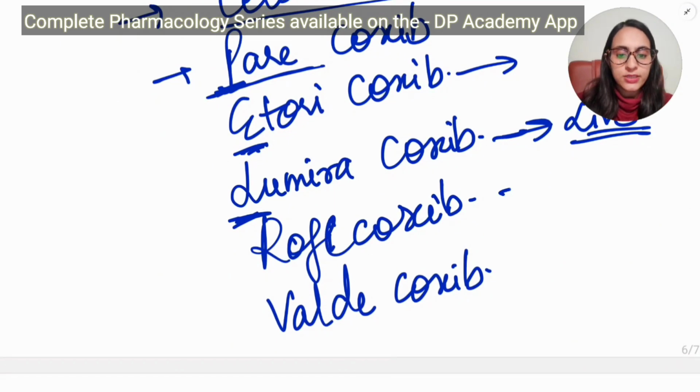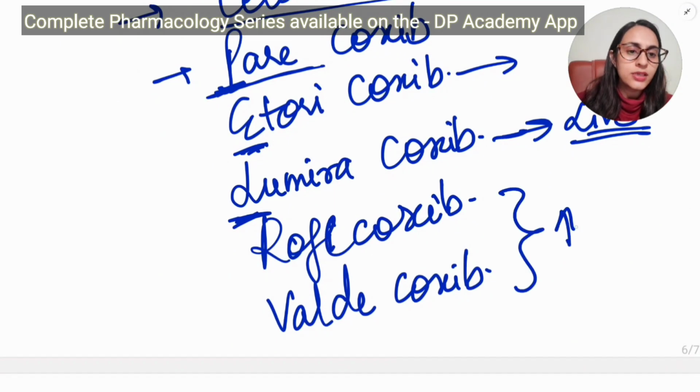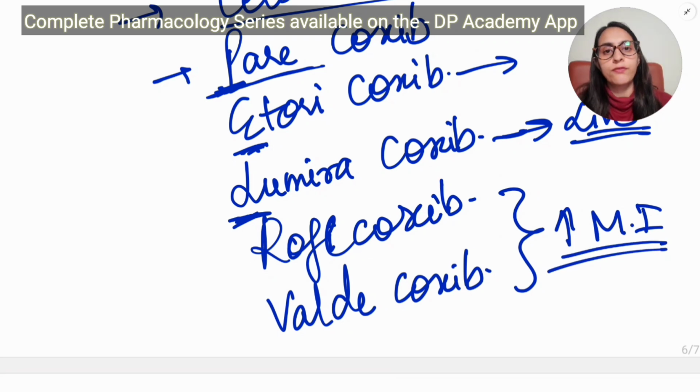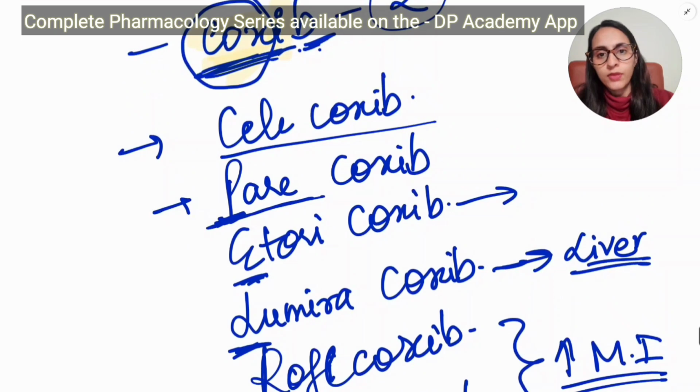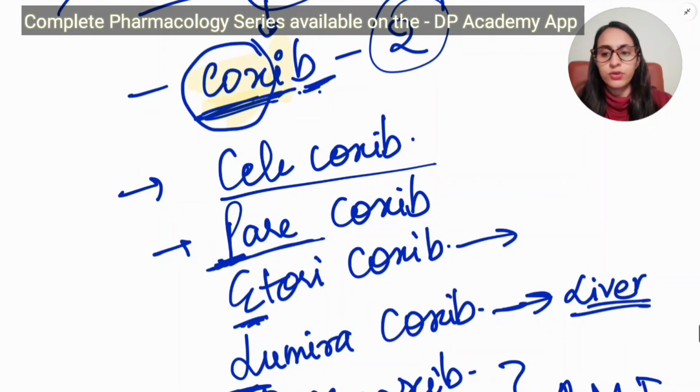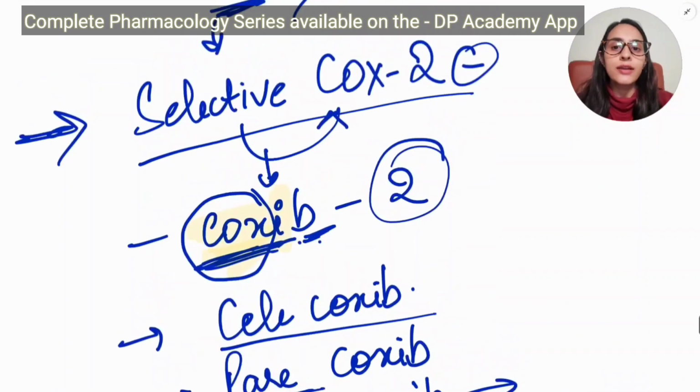Rofecoxib and valdecoxib are banned because there is an increased risk of MI and stroke when these drugs are given. So celecoxib, parecoxib, etoricoxib, you can remember all of these drugs, and pare from parenteral. And the drugs that end with -coxib are the Cox-2 inhibitors. So these are all the inhibitors that we have talked about. Non-selective means they are not selective about Cox-1 or Cox-2 inhibition; they inhibit both.